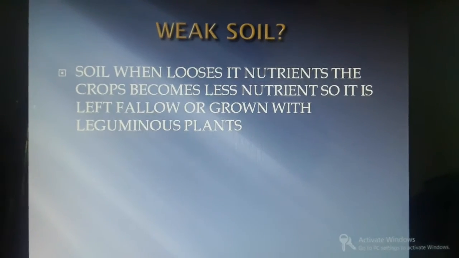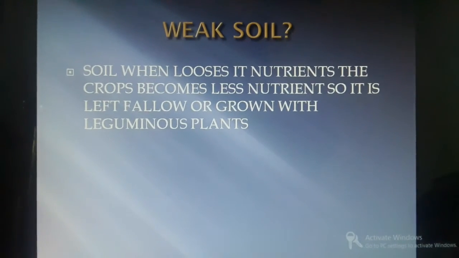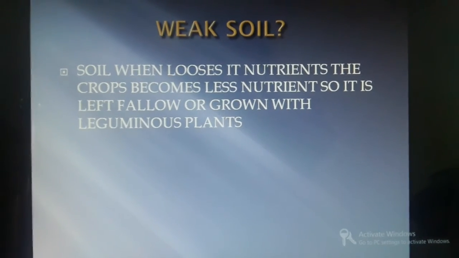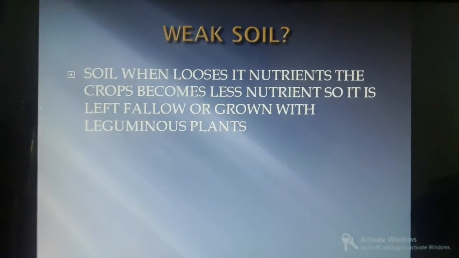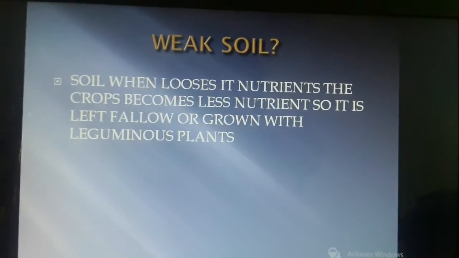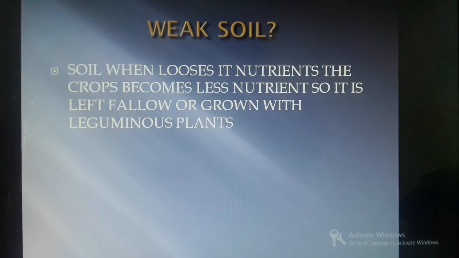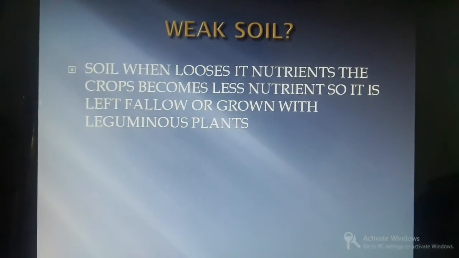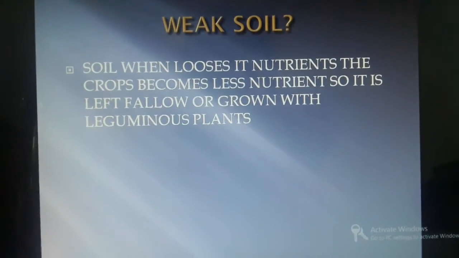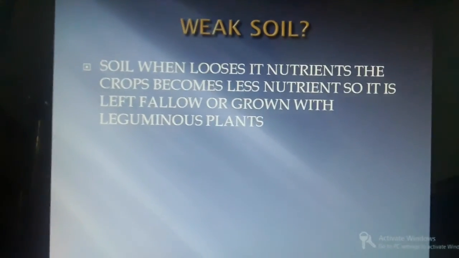As nature has something special, right? What if the nutrients in the soil are lost? We are not able to give them. So we can do one thing. What is it? We can leave the land fallow, and not only fallow, we can give it time to grow and rest completely, so that it will be easy for it to replenish its nutrients. Or otherwise we can grow leguminous plants such as gram plant, because these are very good in nutrition and nitrogen capturing.